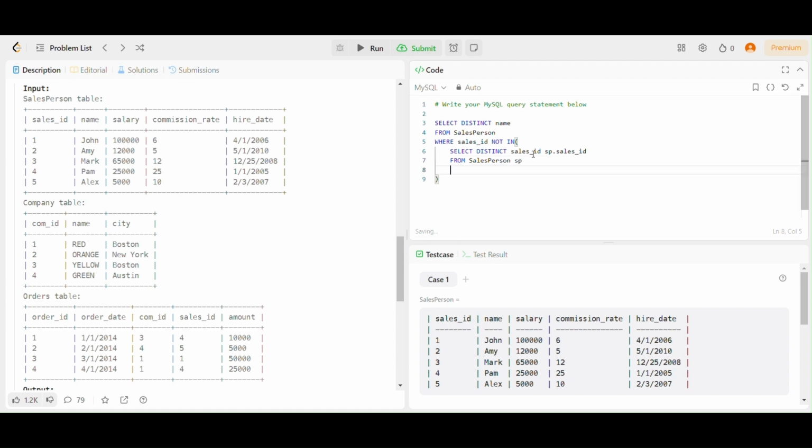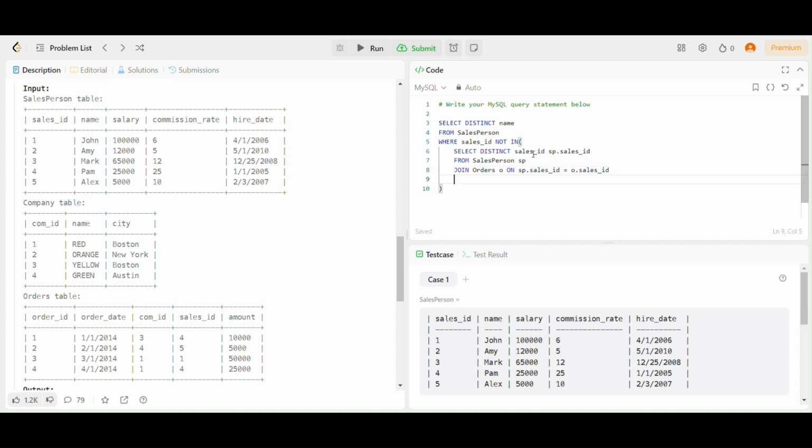So we are mentioning this, and we are going to perform a join over here on the orders table. Orders alias we are giving is O, where we are going to check that the sales ID over here is matching or not. We have to mention that not the order ID, the sales ID. From the orders table we are going to match the sales ID over here.